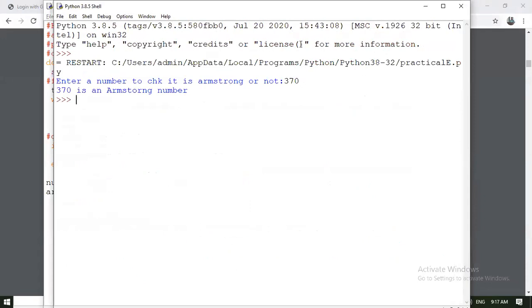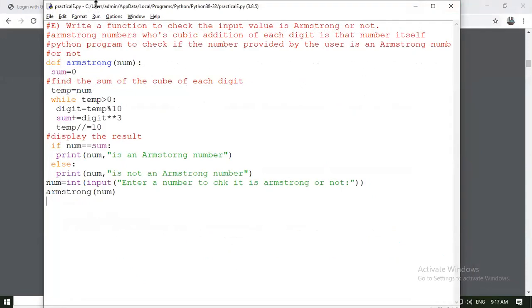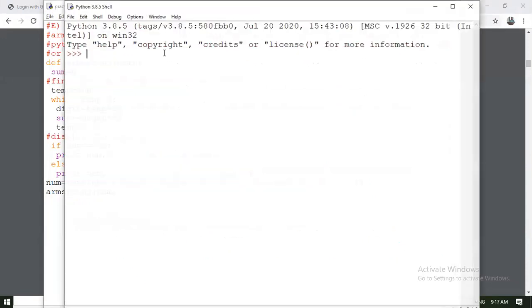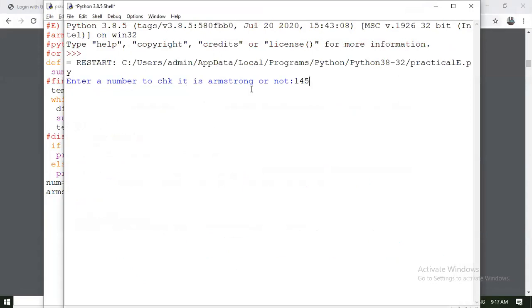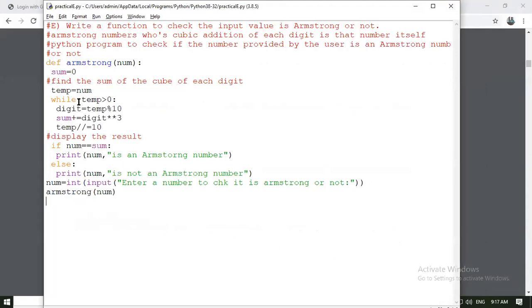So 370 is an Armstrong number. Is it clear? Now if I pass any other number, 145, it is not an Armstrong number. What is an Armstrong number? One whose cubic addition of each digit is that number itself: 370, 371 and 153.